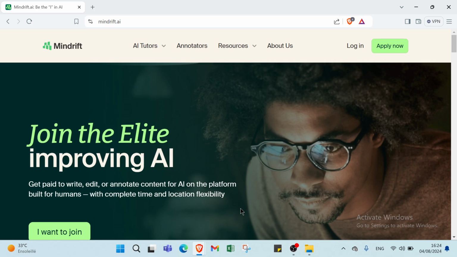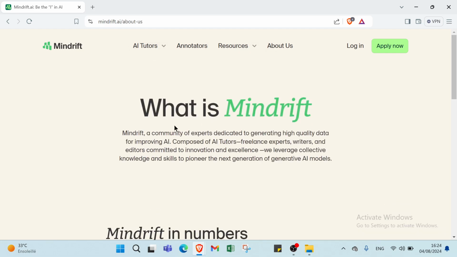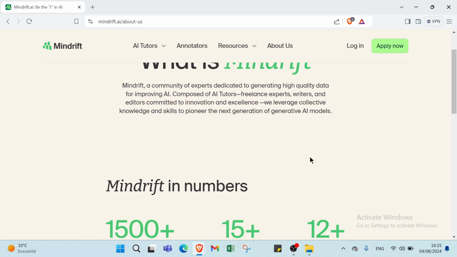So first of all, you have to open your web browser and dive into Mindrift.ai. So this is the homepage, as you can see. So first of all, what is Mindrift? Mindrift is a community of experts dedicated to generating high-quality data for improving AI, composed of AI tutors, freelance experts, writers, and editors committed to innovation and excellence. We leverage collective knowledge and skills to pioneer the next generation of generative AI models.